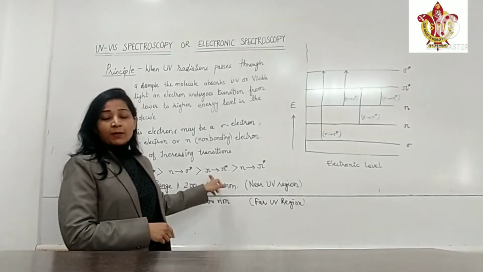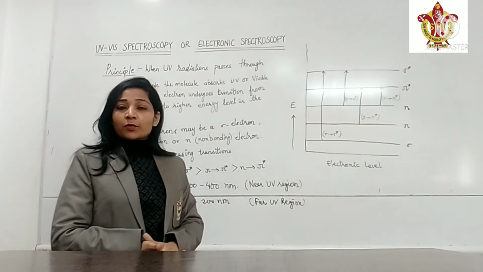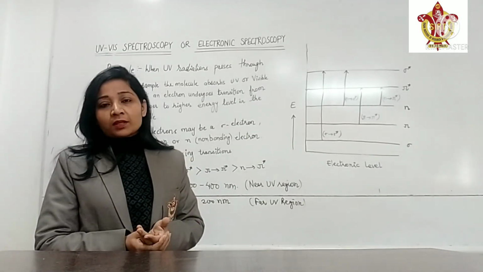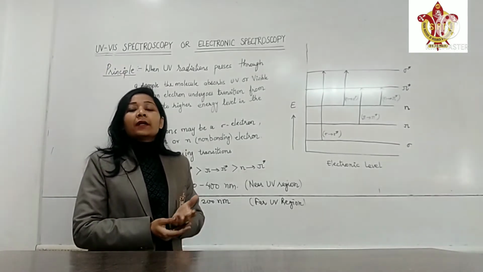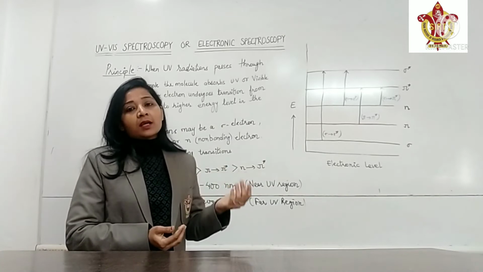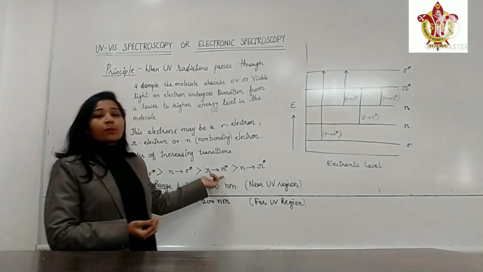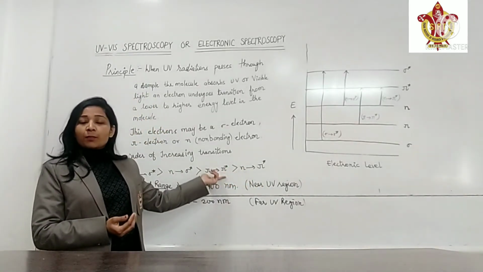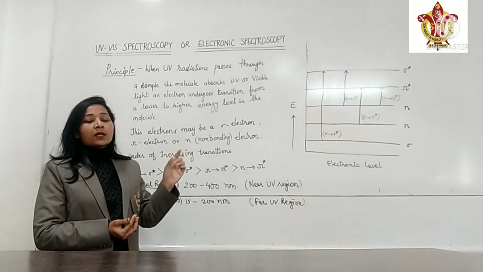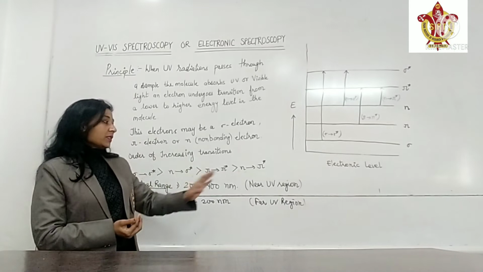Next, pi to pi star transition. This type of transition involves compounds having double or triple bonds. Carbonyl compounds and double bonded compounds like alkenes involve this type of transition. In the carbonyl compound, there is a double bond between carbon and oxygen, so it requires pi to pi star transition.